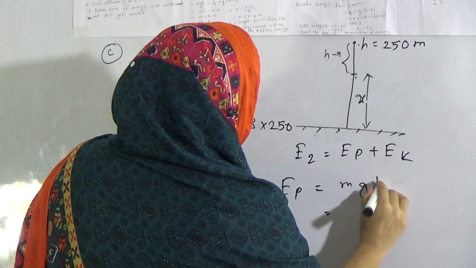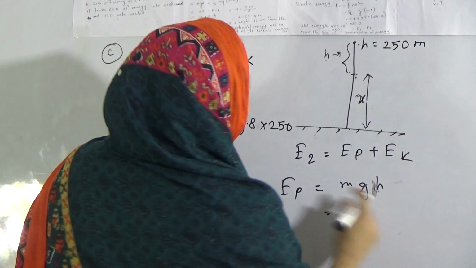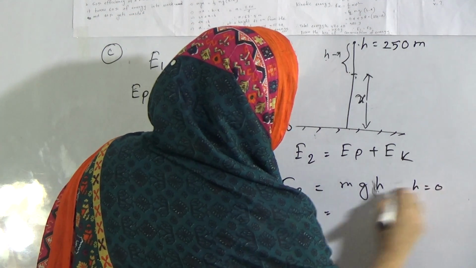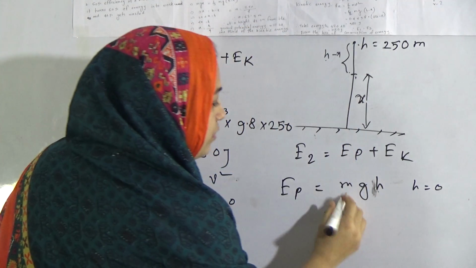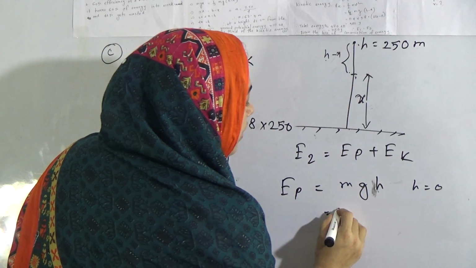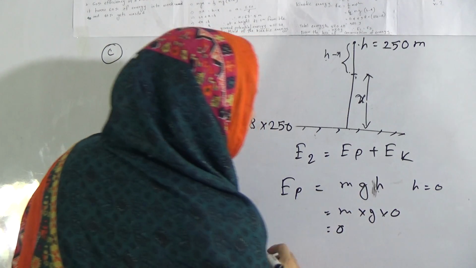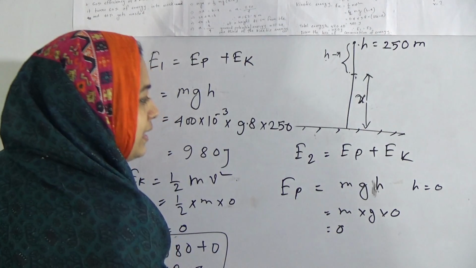Before touching the ground, that means at the ground, h will be 0. At the ground h will be 0, so m into g into h is 0. That's why the potential energy will be 0.